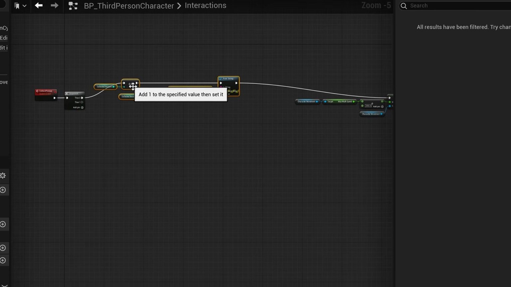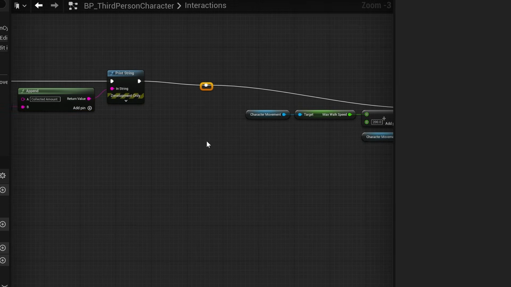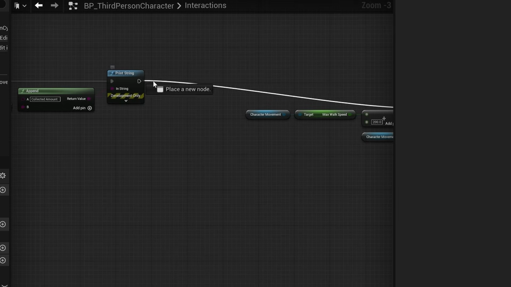We want to have our logic for the collected amount at the top and the logic for the movement speed at the bottom. To cut the string that connects two nodes, there are multiple ways. I personally like to just double click on the string to create a reroute node and then select it and delete it. But you could also click one side of the line at the connected pin while holding Ctrl and then place it in an open area. This will open up the context menu, but you can cancel out of it by left clicking somewhere else, which will then also delete the line.